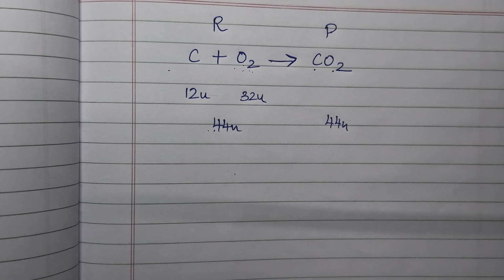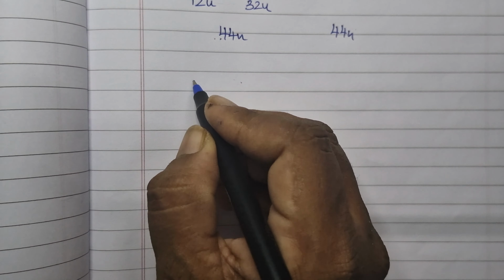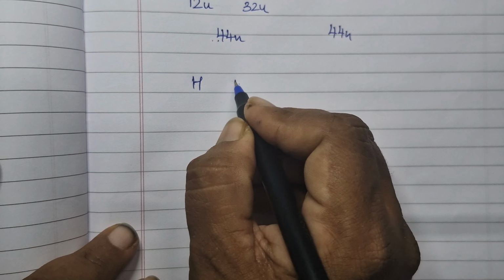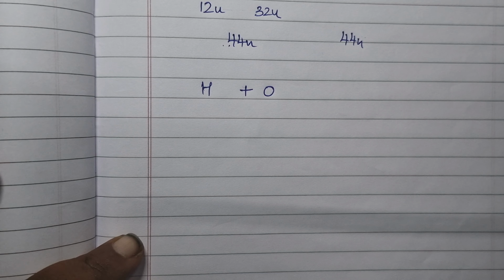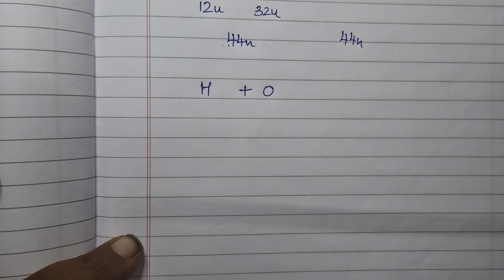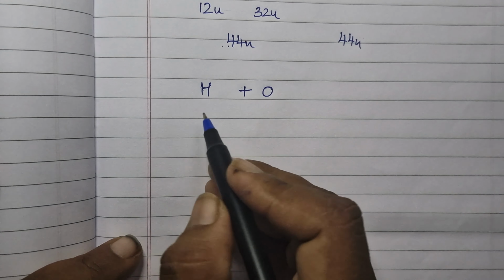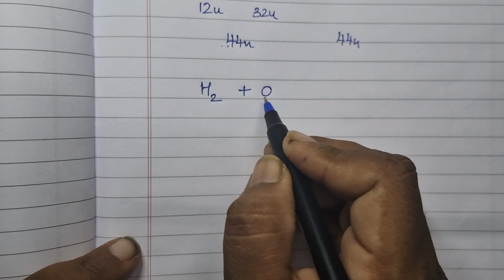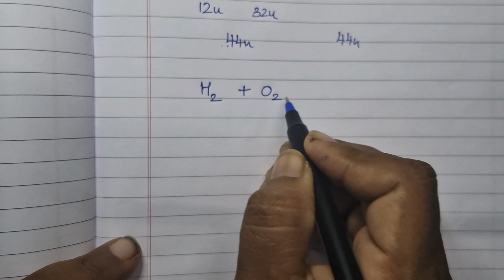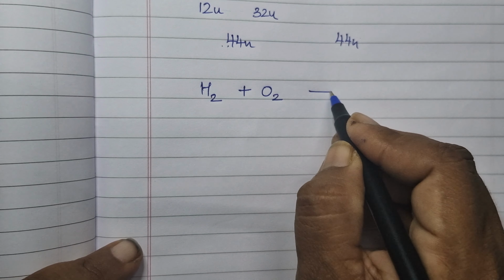Suppose I take the formation of water. How is water formed? Water is formed from hydrogen and oxygen. If I simply write H plus O, it won't make any meaning because the atomicity of elements has to be followed. So what is the atomicity of hydrogen? 2 atoms make a molecule, so 2. Oxygen, 2 atoms make a molecule, 2. And now coming to the formula of water.